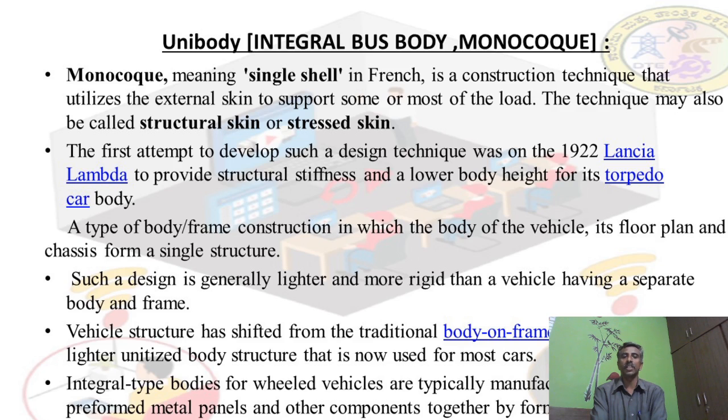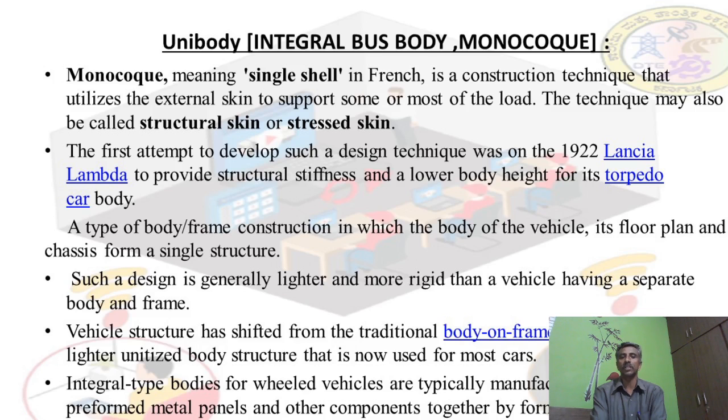Such a design is generally lighter and more rigid because it is a single component. In the conventional one, we use several components fastened by several fastening methods, that is nuts and bolts, welding and so on. Due to those, naturally the weight becomes more. Here the weight is less compared to the separate body and frame method.